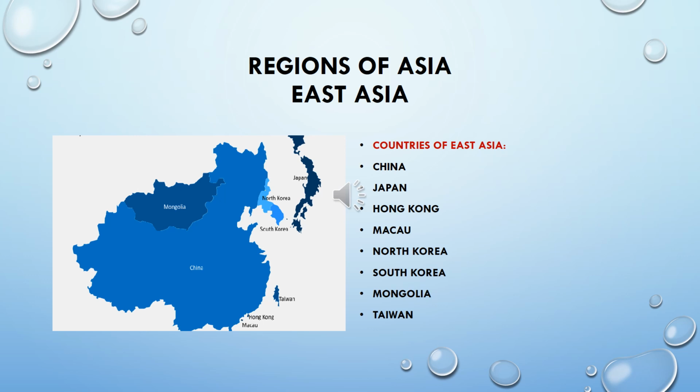Regions of Asia, East Asia. The countries of East Asia are China, Japan, Hong Kong, Macau, North Korea, South Korea, Mongolia and Taiwan.